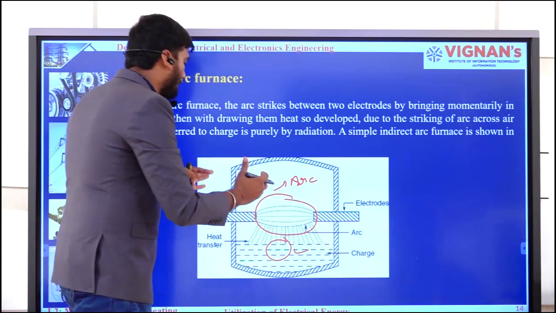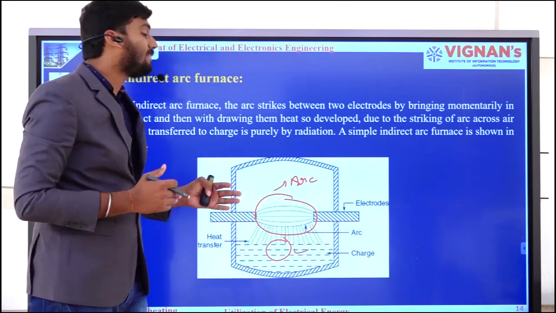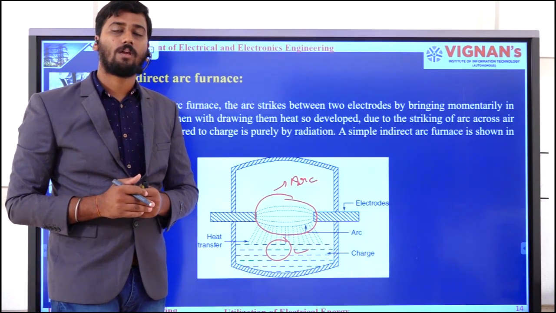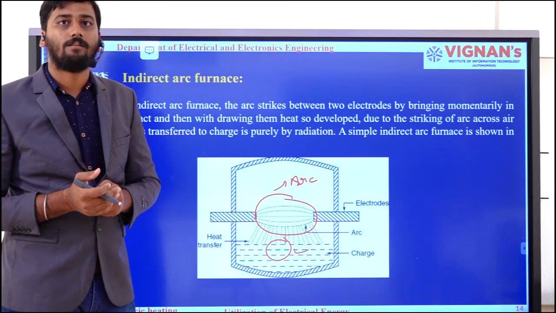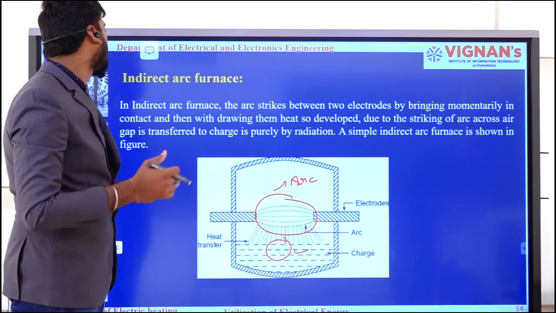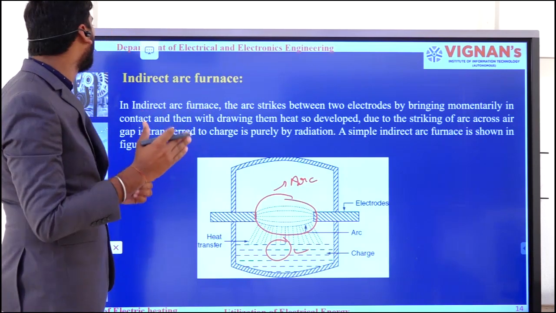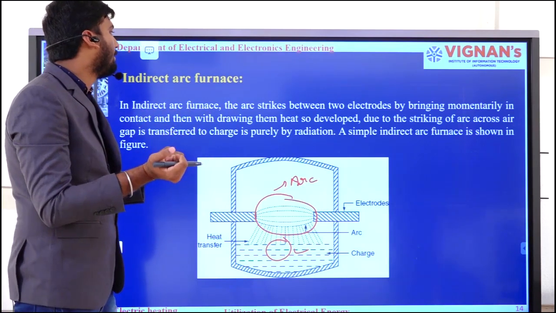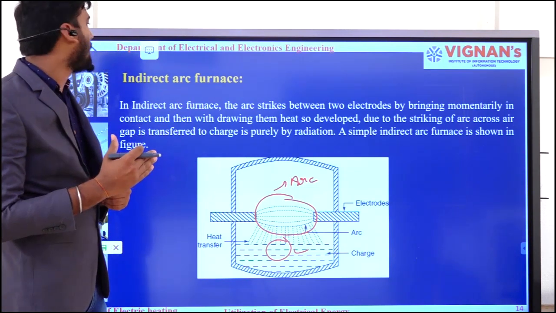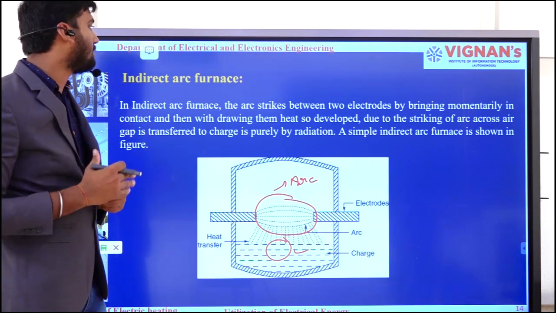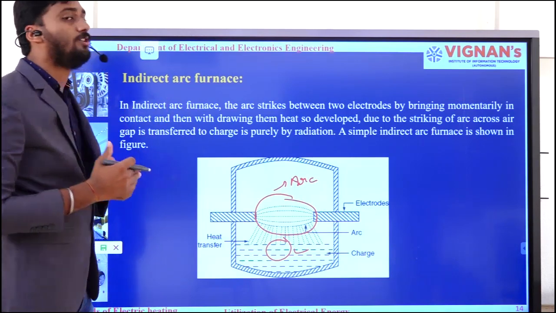Here, as there is no current flowing through the charge, inherent stirring action will not take place. As the inherent stirring action is not taking place, I need to go for an alternative method. That we'll see in the next slide. Here in the indirect arc furnace, the arc strikes between two electrodes, bringing them momentarily in contact and then drawing them apart. Heat so developed due to the striking of the arc across the air gap is transferred to the charge purely by radiation. A simple indirect arc furnace is shown in the figure.